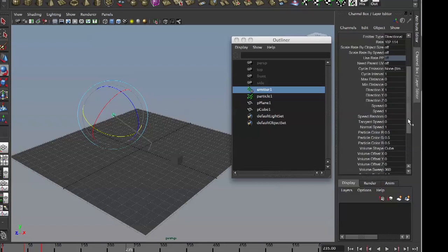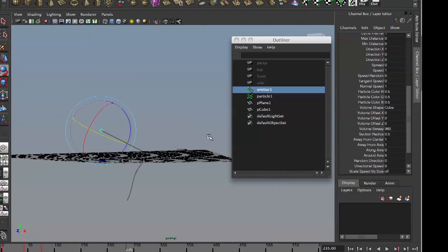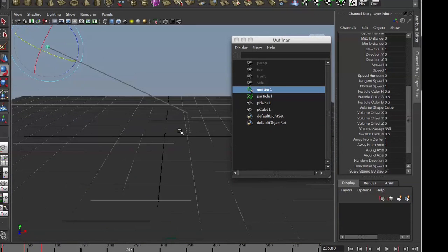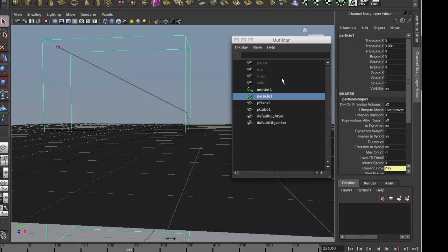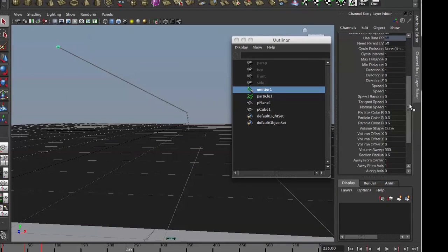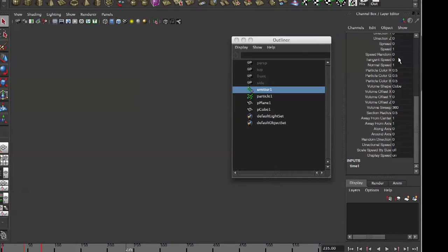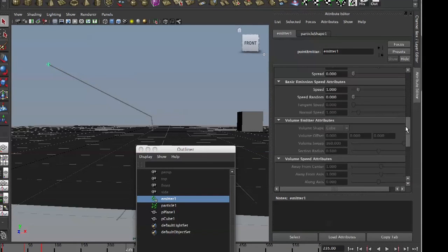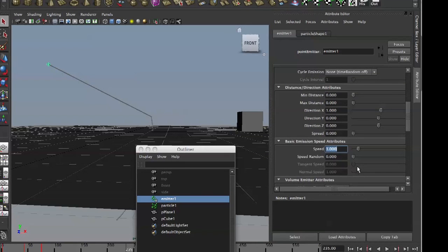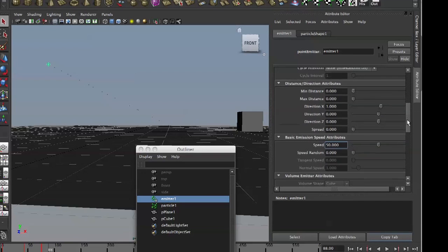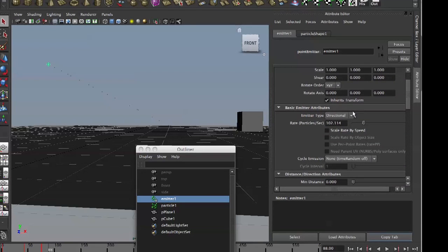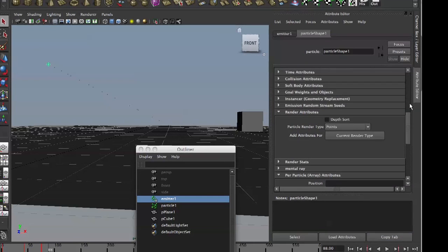All right, give it much more speed, because these are bullets. They fly very fast. So we'll go to the emitter and give it speed. Let's start with 10. Let's see, maybe 50. And our particle is going to leave those traces, so as a particle render type it's going to be either cloud or streak. Let's do streak.